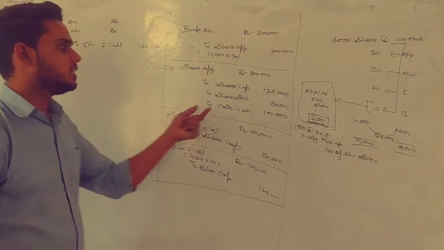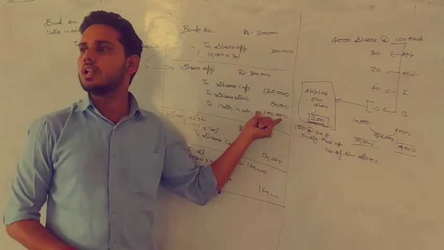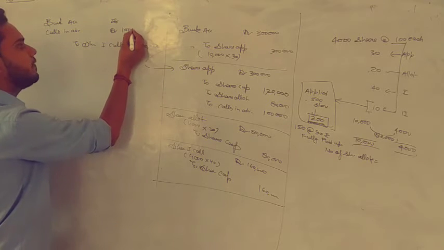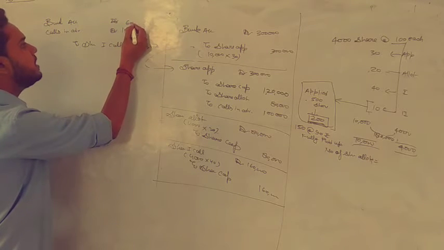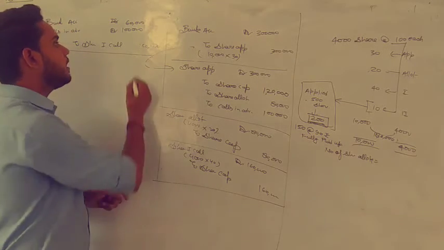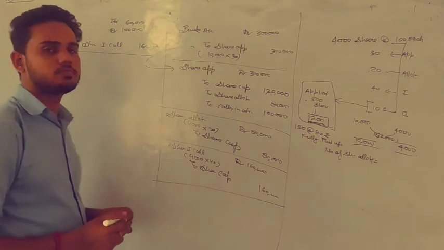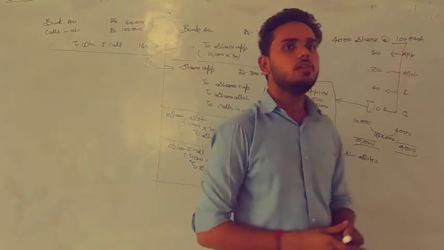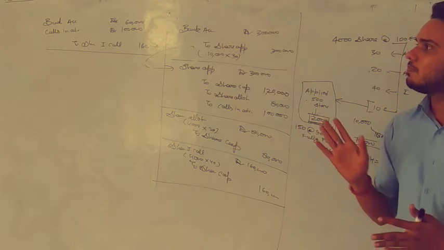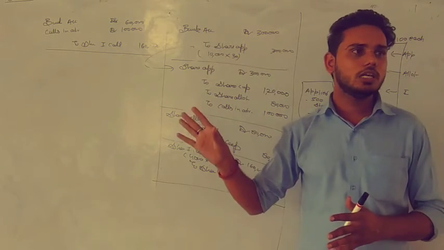From this 1,60,000, 1 lakh is already in calls in advance. So for this 1,60,000, we will adjust 1 lakh from advance, and remaining 60,000 we will receive from public. Any confusion in this? This is clear now. We will receive the remaining 60,000 from public. So we are done with first call.